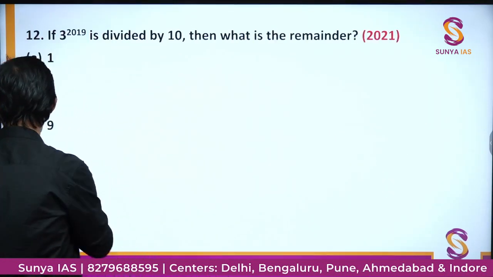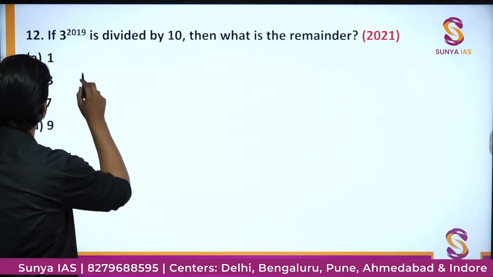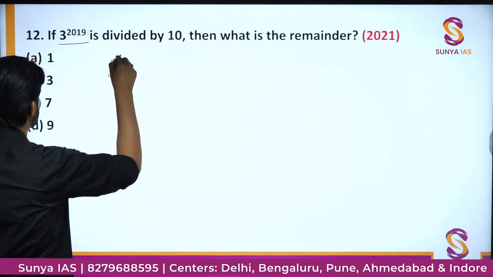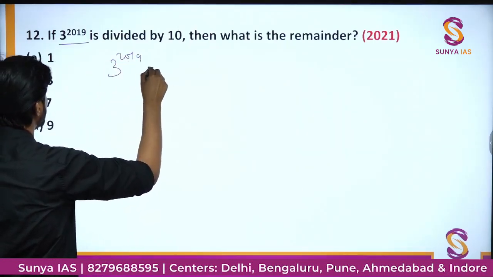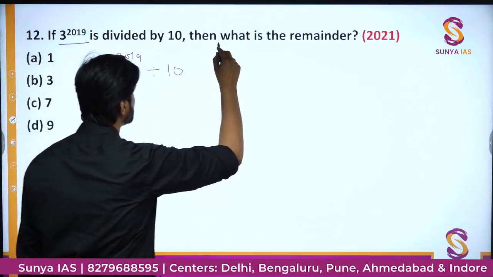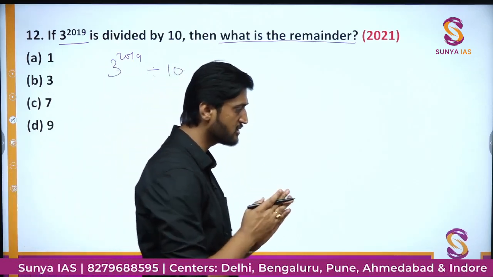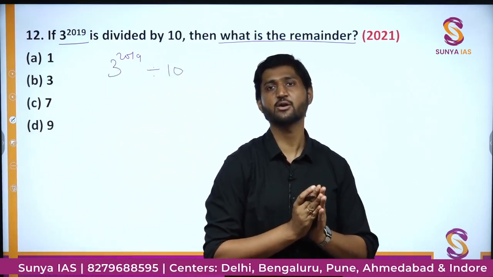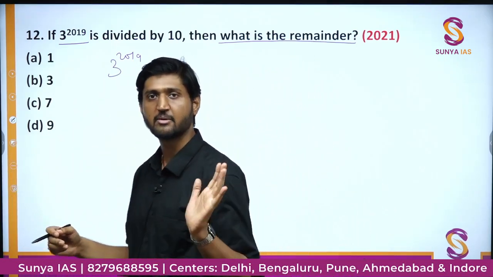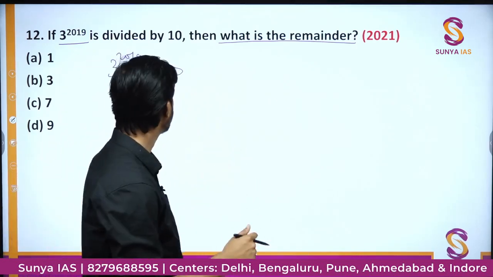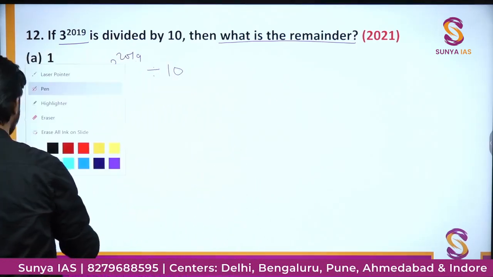Moving on to the next question, that is question number 12. It says if 3 to the power of 2019 is divided by 10, then what will be the remainder? So just think in your head once, what does that mean? What happens when you divide any number by 10? If you divide any number by 10, you basically get the last digit.